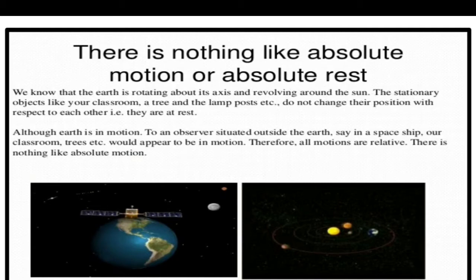We are on the surface of that earth, so are we absolutely at rest? No. So rest and state of motion cannot be absolute. We can state the state of rest or the state of motion only with respect to something. That is the concept of the state of rest and the state of motion.